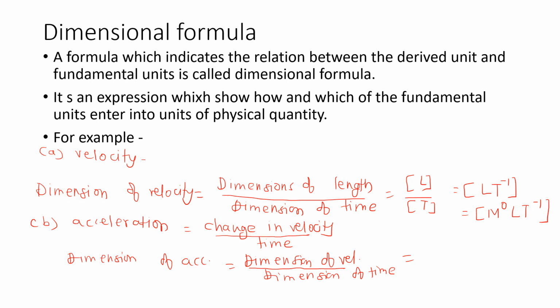We have obtained for velocity M raised to 0 L T raised to minus 1, upon again T. So the dimensions of acceleration are M raised to 0, L raised to 1, or if nothing is written, obviously it is power 1, T raised to minus 2. So this will be the dimensional formula for acceleration.